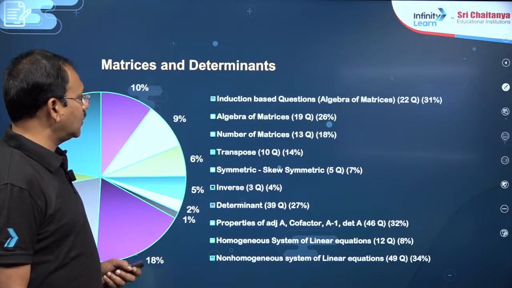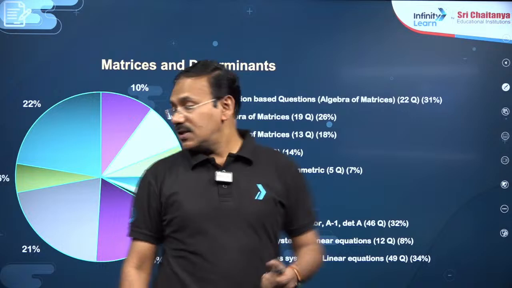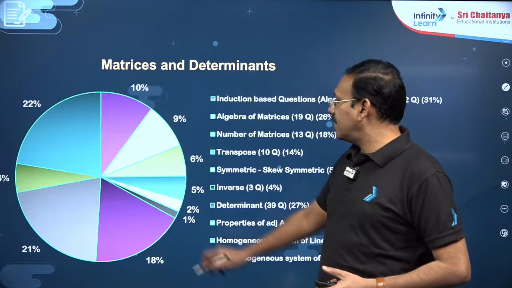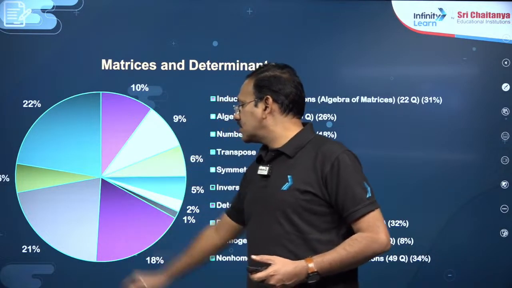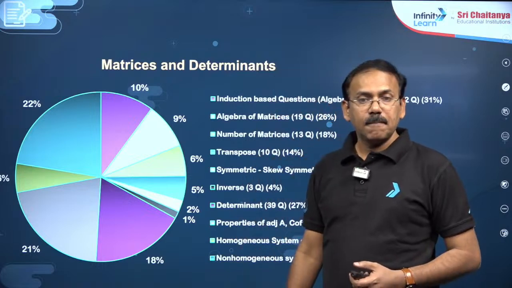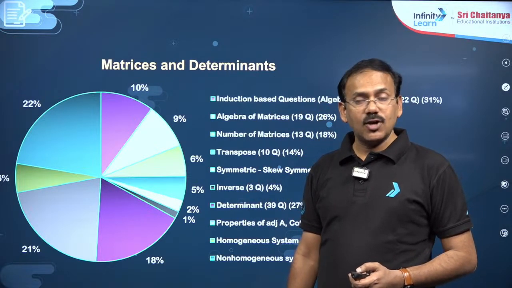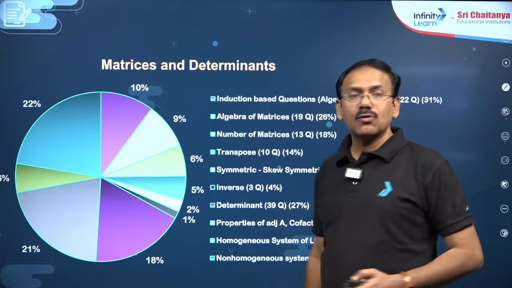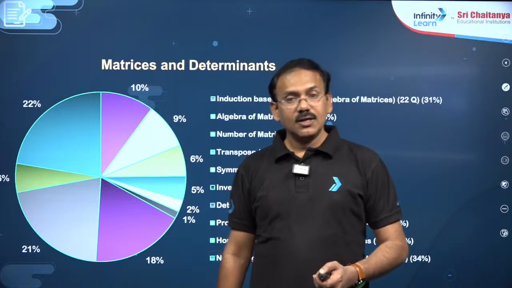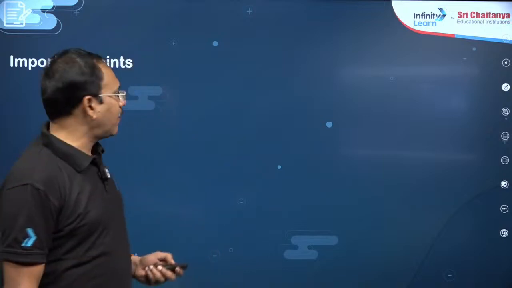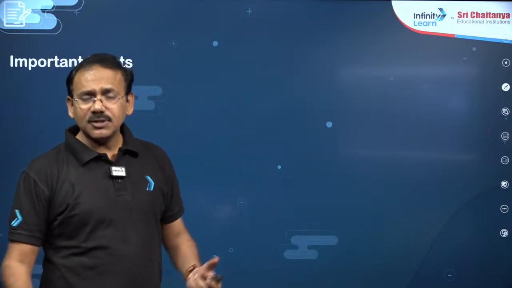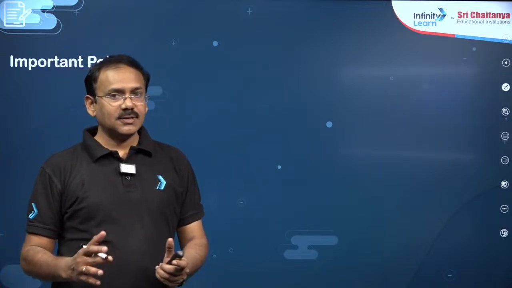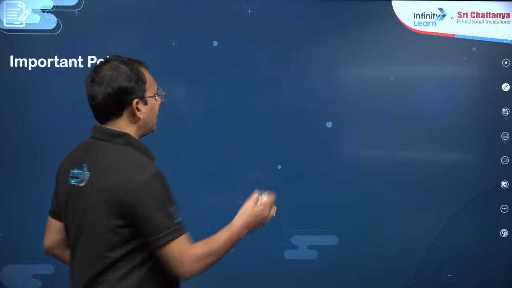If you see the chart here, most of the questions are taken by systems of equations, and properties of determinants and adjoint of the matrix. This is how the questions are distributed over the chapter. Now, for matrices, the important points: you know how to add, subtract and multiply two matrices, and the special properties of matrix multiplication.